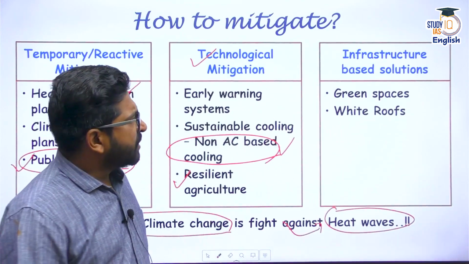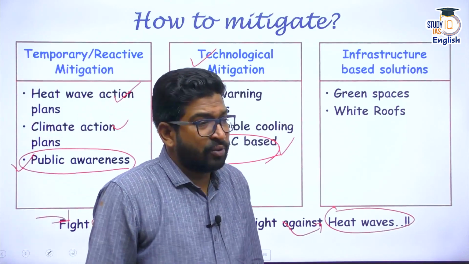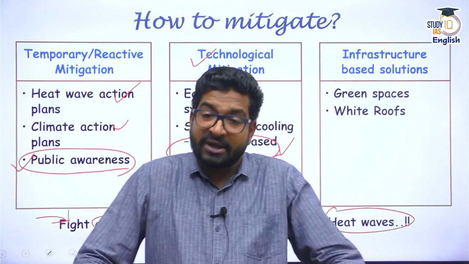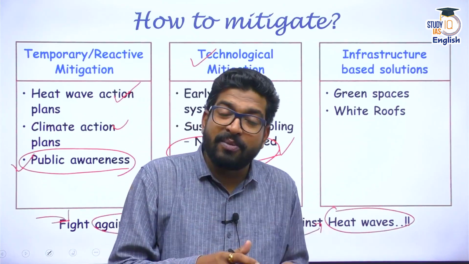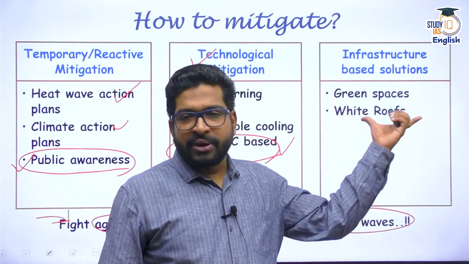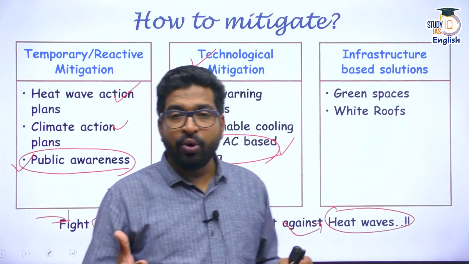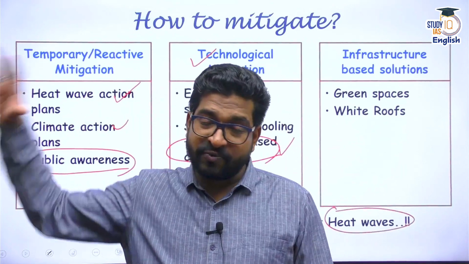Apart from that, we can also go for some sort of infrastructure based solution, especially by creating green spaces. We know deforestation is also one of the reasons for these heat waves. Deforestation is a problem for climate change as well. Apart from that, the dark places or the dark roofs can be reduced. We all know that all our roads are black color, dark color. All our roofs are dark color.